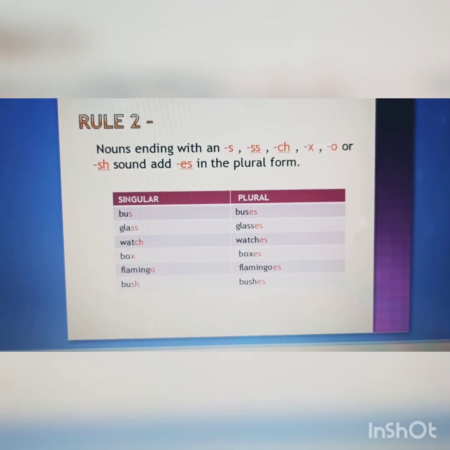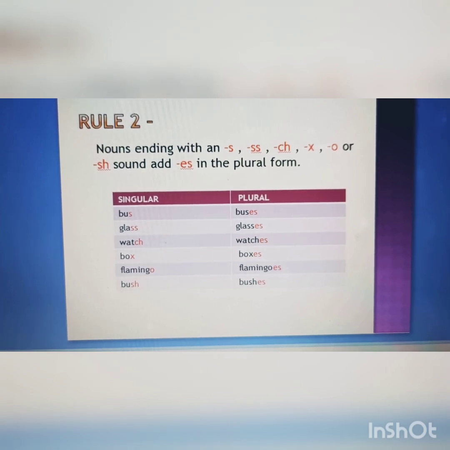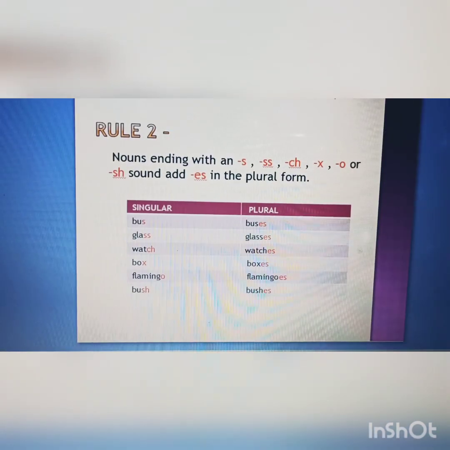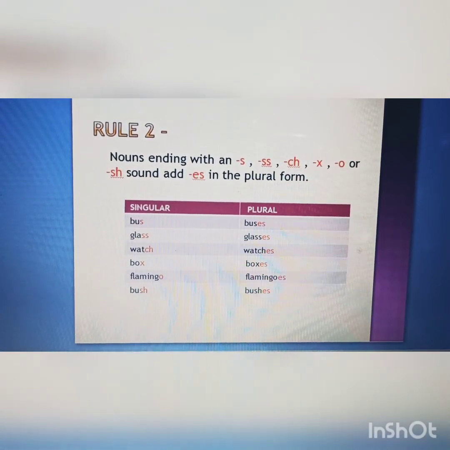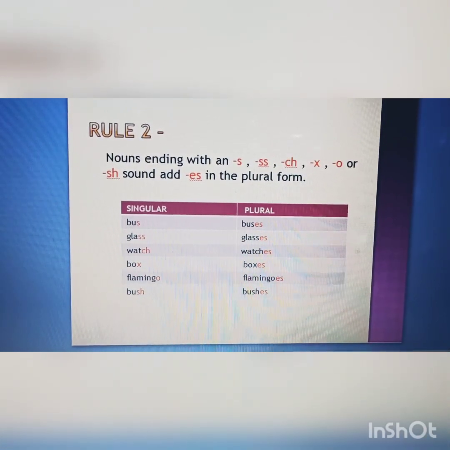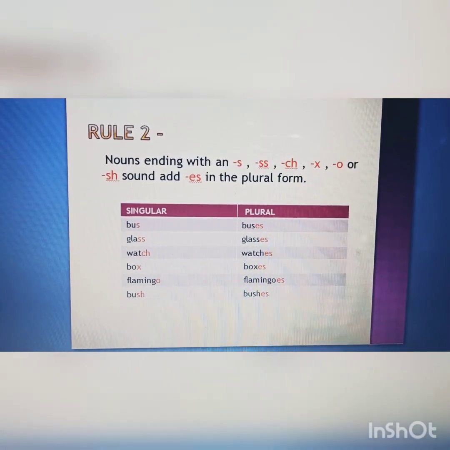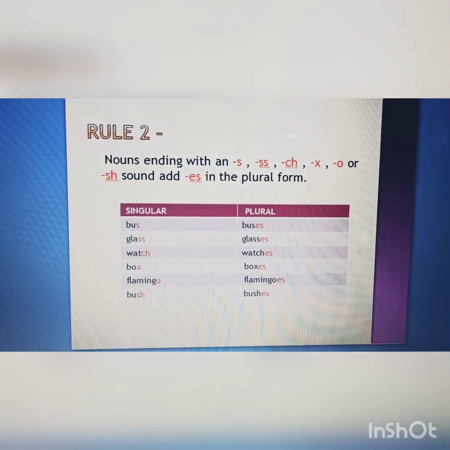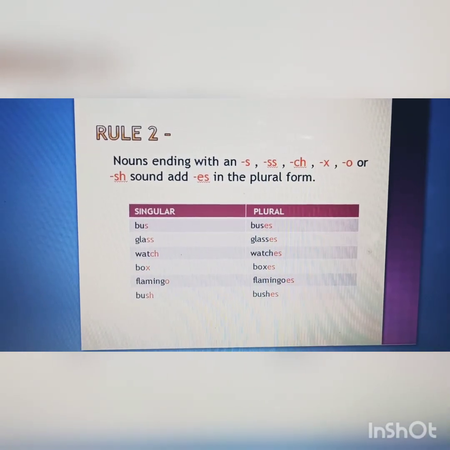Rule number 2 states that nouns ending with an s, ss, ch, x, o or sh sound add es in the plural form. So there are certain nouns which end with an s, ss, ch, x, o or sh sound. So they can be made into its plural form by adding es. For example, see the first example, bus. Now bus is ending with s. So it can be made into its plural form by adding es. So the plural of bus will be buses.